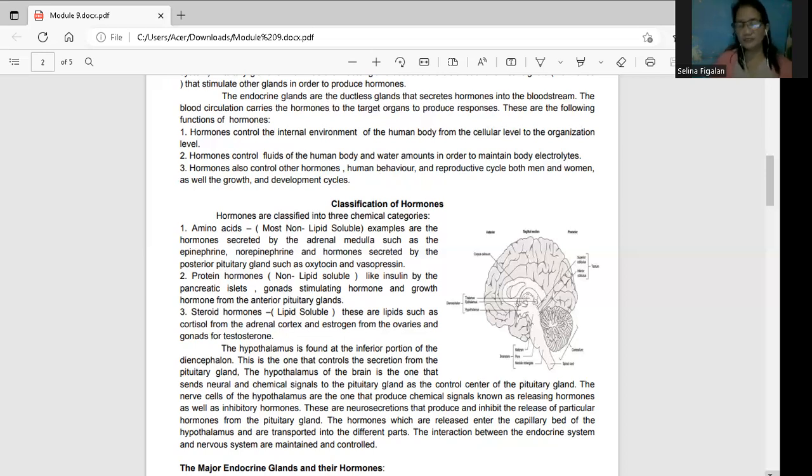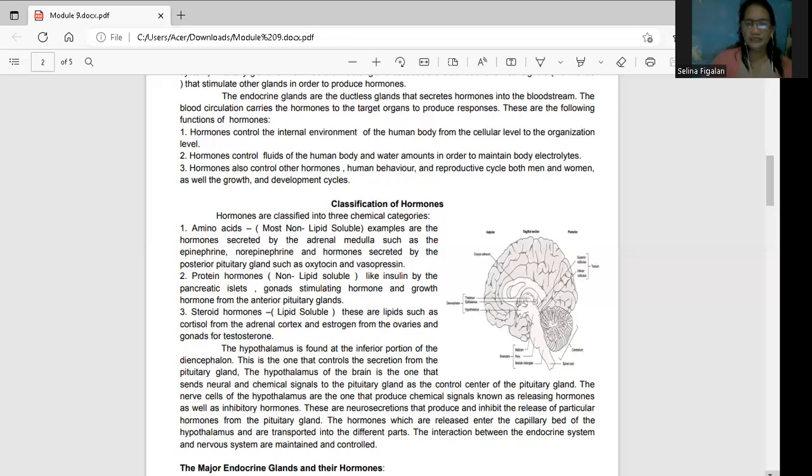It needs an immediate response. Okay, so for example, paano kung wala kang reaction na makatouch ka ng mainit? What happened? It produces a burn. That is the function of your neurotransmitters. Okay, but in order to maintain the internal environment inside our body, the hormones are released into the bloodstream.